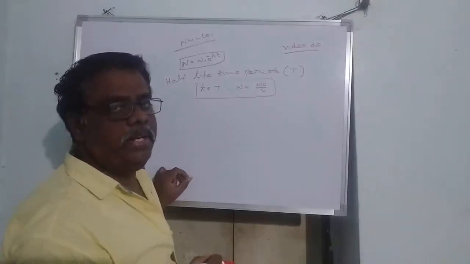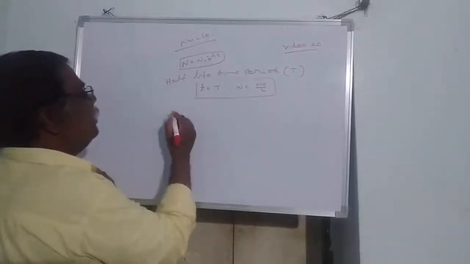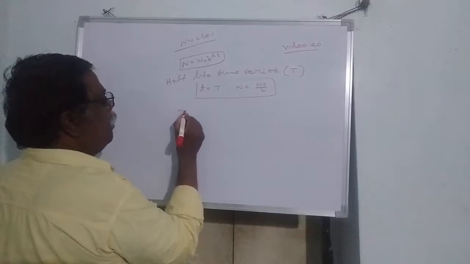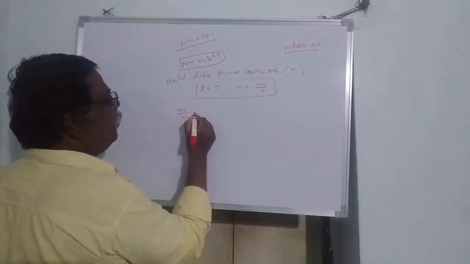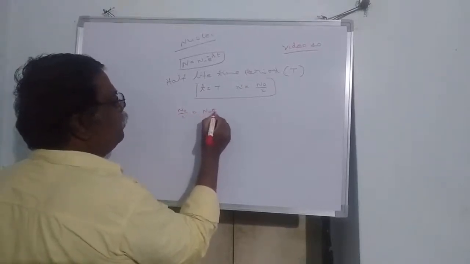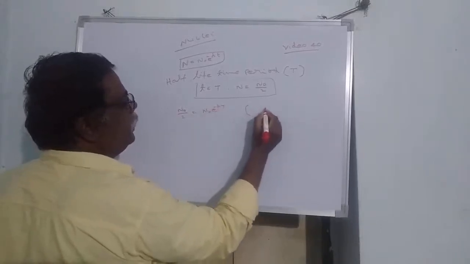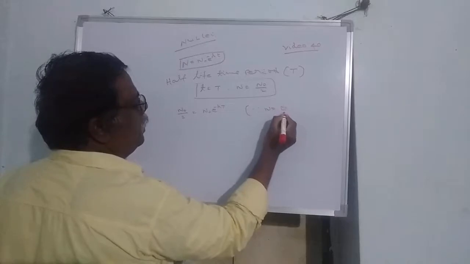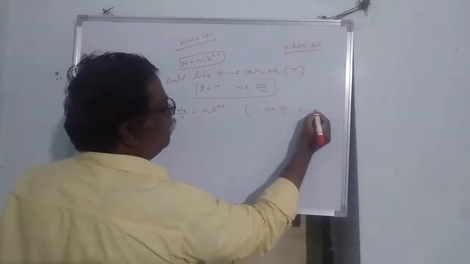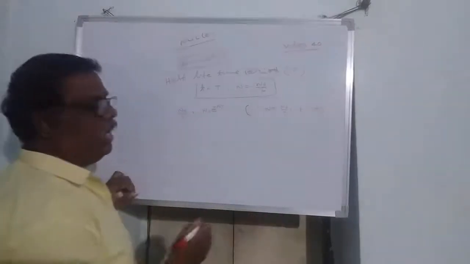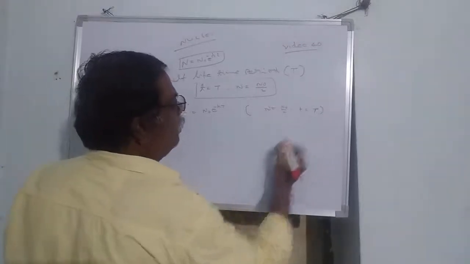We have already proven that radioactive decay is exponential in nature. So substitute N equal to N naught by 2. Since N is equal to N naught by 2, small t should be equal to capital T, that is the half-life time. Okay.